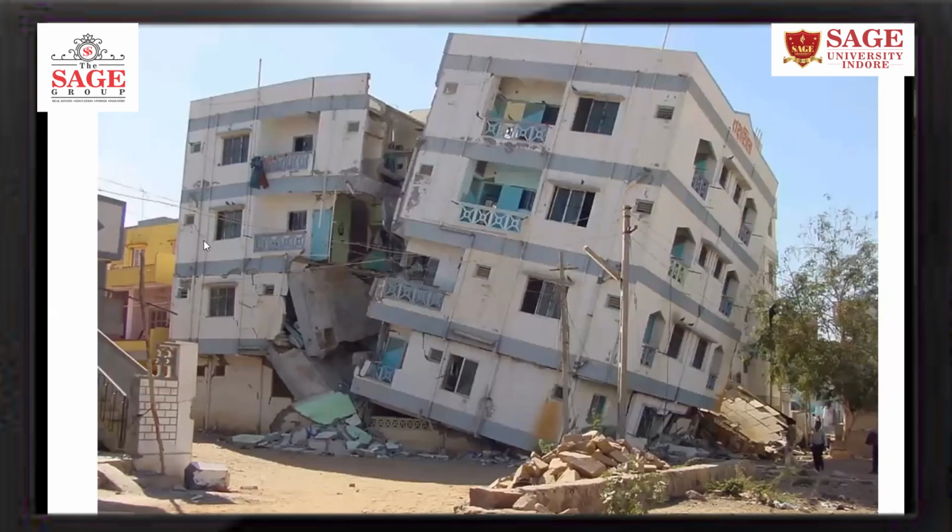Similar were the cases in Gujarat. Here you can see a floor having columns, only columns for parking purpose with no shear wall. So the stiffness was less and that column collapsed and the building came down. There is no damage to this upper part of the building, but only the part having less stiffness collapsed. So the solution was to provide shear wall.